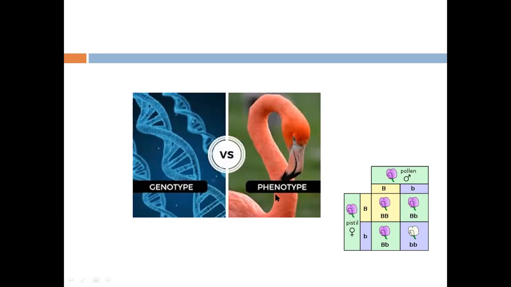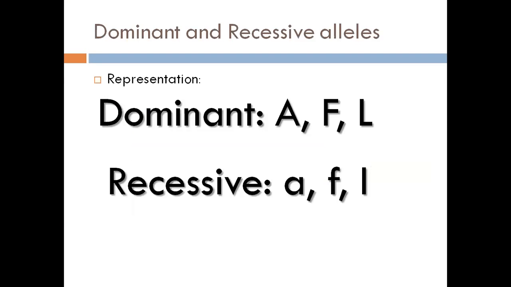Then the phenotype is what we observe with our eyes. For example, here we observe this flower is purple, this flower is purple, but this flower is white. That is the phenotype. So let's start with the representation of the alleles. We need to remember that we have dominant and recessive alleles. The dominant alleles are represented by capital letters, while the recessive alleles are represented by lowercase or small letters.